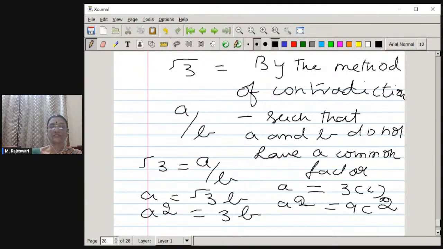Okay, so a square equal to 9c square you will get. So here this 3b is equal to 9c square. So we can write it. Now what is happening? A square is also equal to 3b. A square is also equal to 9c square. Therefore, from this we have concluded that a has got a common factor of 3, and also this,